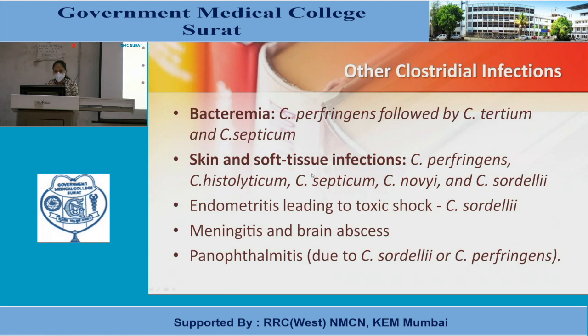Skin and soft tissue infections are caused by types like Clostridium perfringens, Clostridium histolyticum, Clostridium septicum, Clostridium novyi and Clostridium sordellii. Endometritis leading to toxic shock is caused by Clostridium sordellii. Other infections are brain abscess and meningitis. Panophthalmitis is due to Clostridium sordellii and Clostridium perfringens.